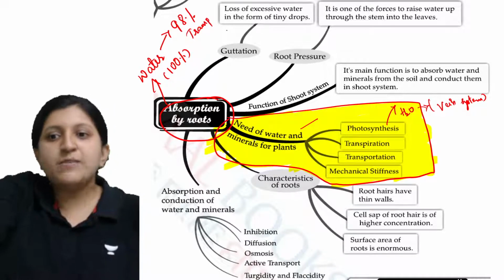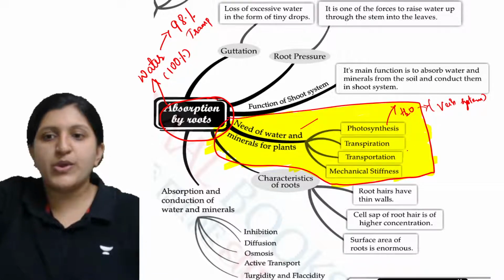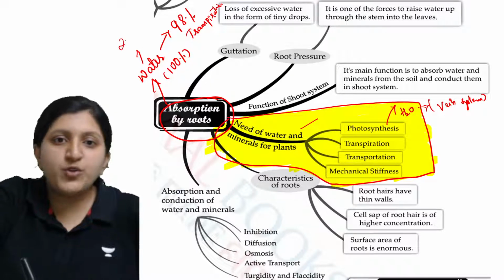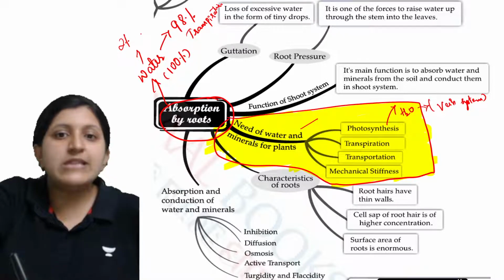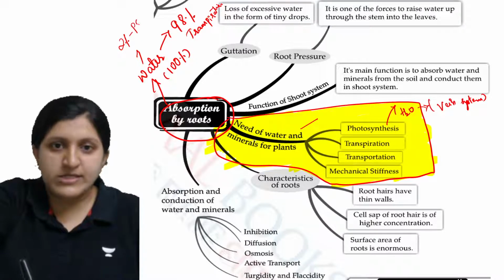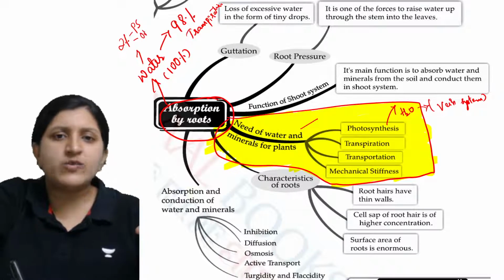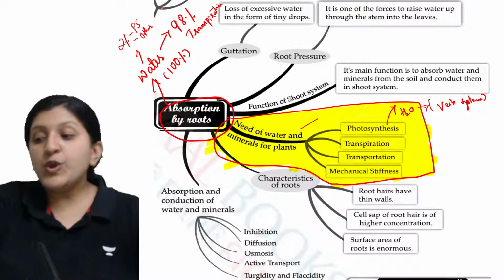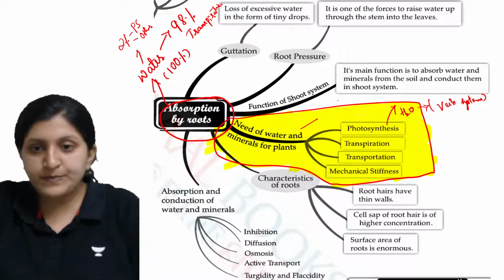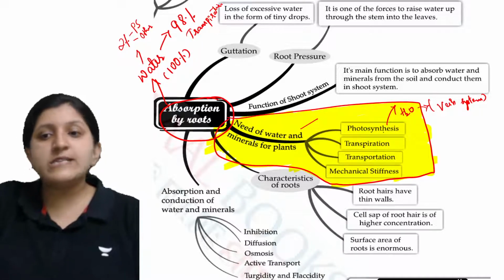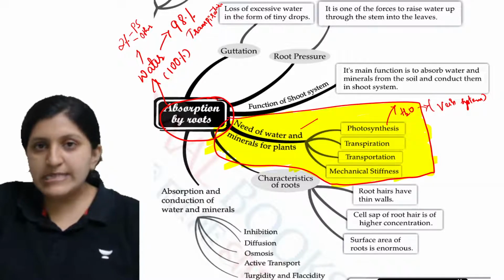Okay, so that means water is required for photosynthesis and for transpiration. You can see about 98% is basically used for transpiration. The rest, 2%, will be used for photosynthesis and the other activities mentioned above. So you can just note down here the need of water and minerals. In photosynthesis, water is required because it is the raw material.